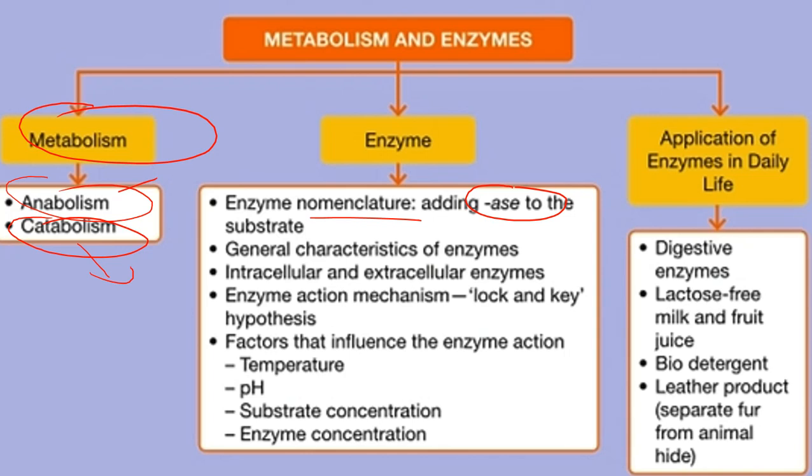Okay, for example, lactose, lactase. Okay, general characteristics of the enzyme, okay, kena tahu. And then we have two types of enzyme, intra and extracellular enzyme. Apakah maksud intra dengan extracellular? And then the mechanisms of enzyme, okay, remember lock and key hypothesis. Dan juga factors that influence the enzyme action.